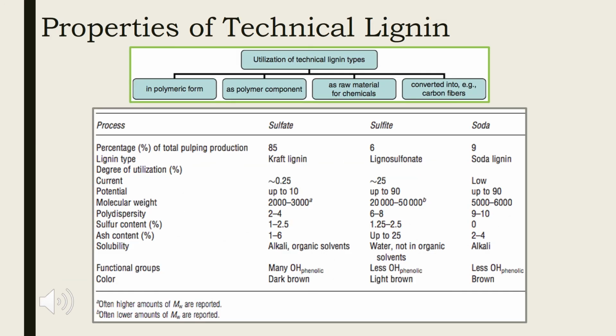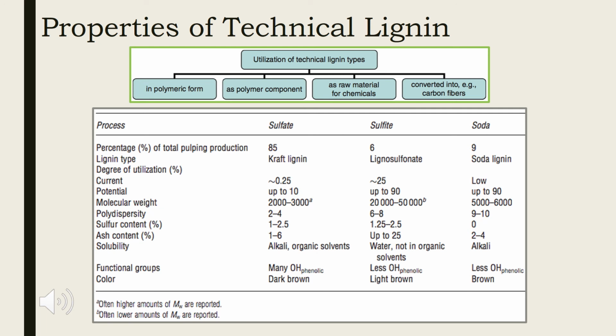A comparison of technical lignin from three different sources have been made in the table. Technical lignin is utilized in polymer industry either as such or as a component of polymer matrix. It is also useful in the manufacturing of many other chemicals, and it can be converted into carbon fibers.